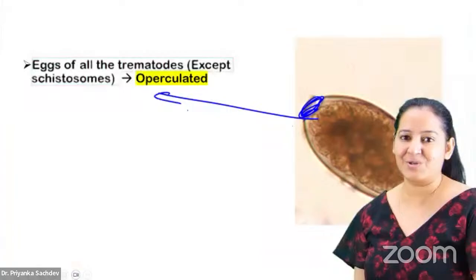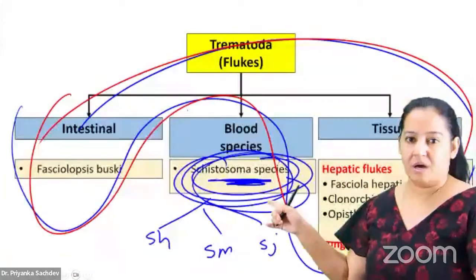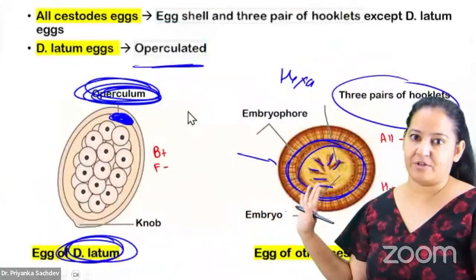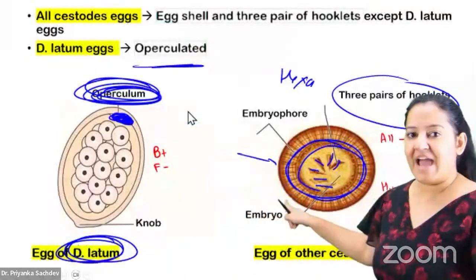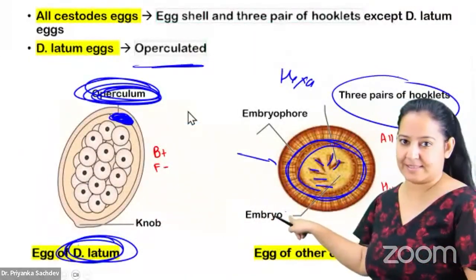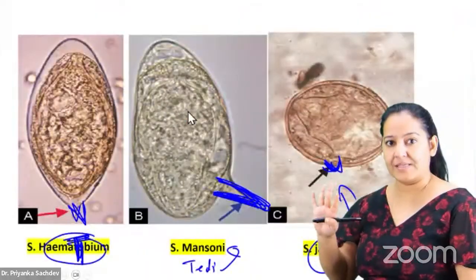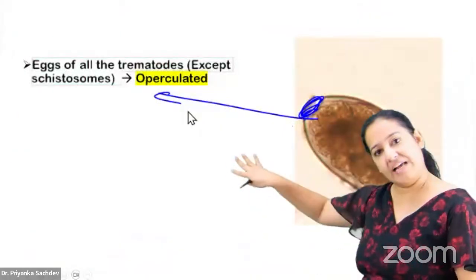Last. We are done with trematodes. The summary is in front of you. So I taught you 5 trematodes. One egg is different. Rest 4 is this. है ना?